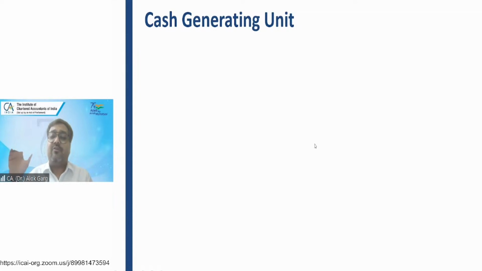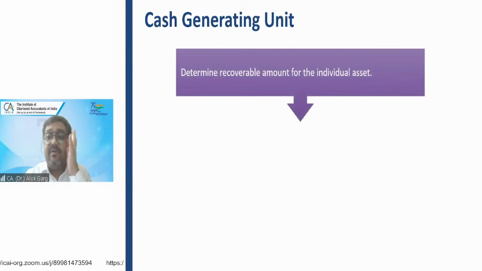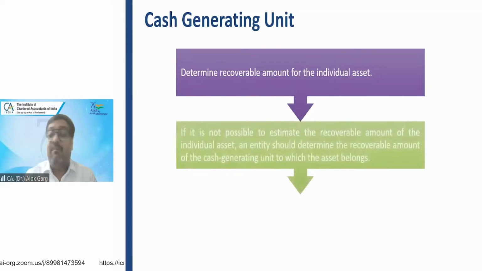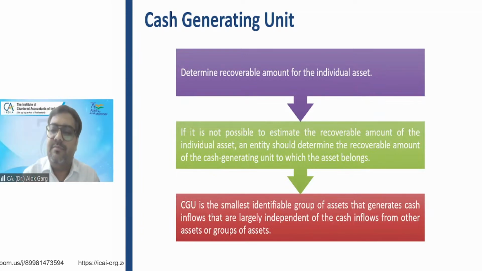So we have discussed the concept of an individual asset. Now we have reached the concept of a group of assets, the cash generating unit. And what is a cash generating unit? It says that please determine the recoverable value for the individual asset. But if it is not possible to estimate the recoverable amount of the individual asset, then you can club the assets and make it a group and then compute the recoverable amount. It is known as a cash generating unit.